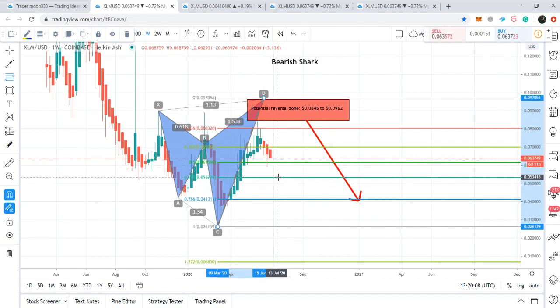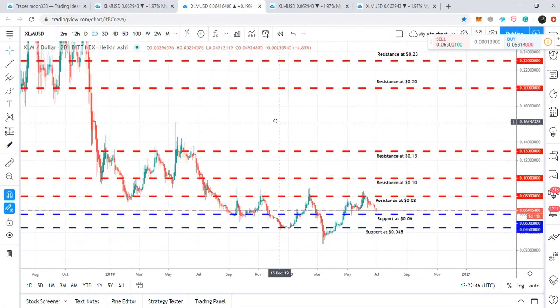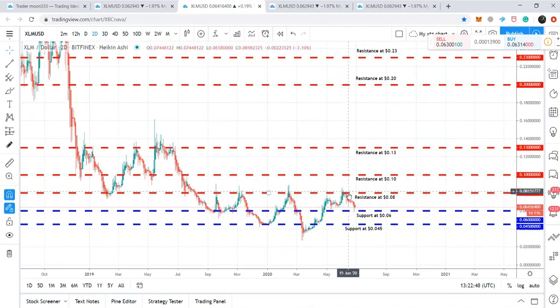If it retraces up to that level, then we can expect a retracement up to 5.3 cents. And if it drops up to 0.786 Fibonacci retracement level, then we can expect a drop up to 4.2 cents.